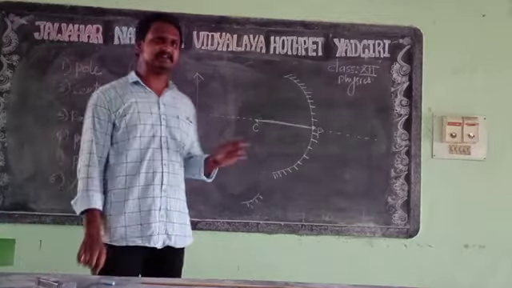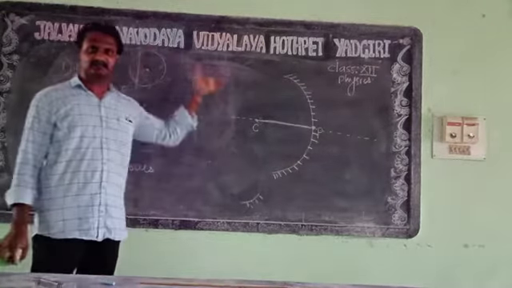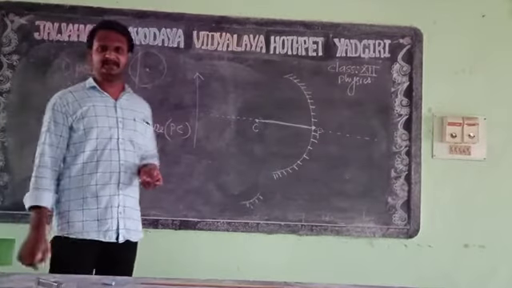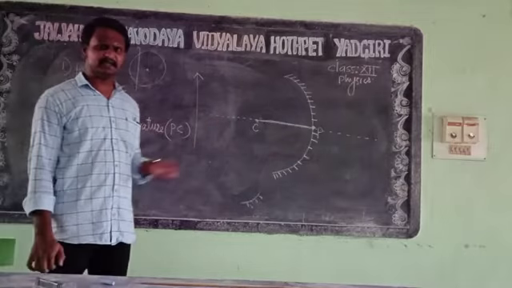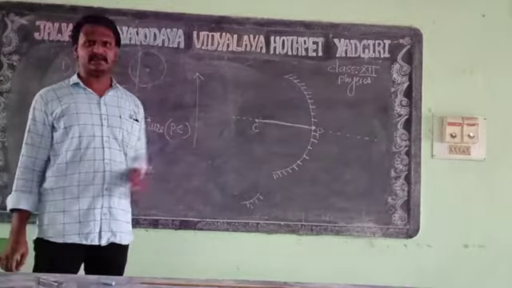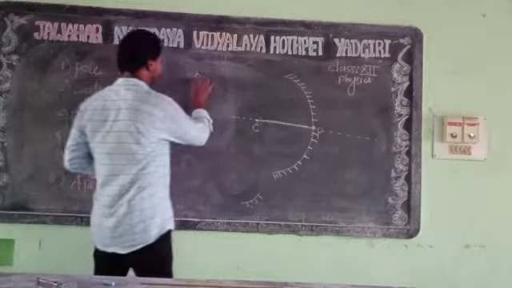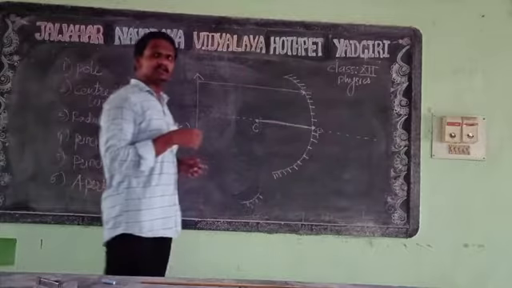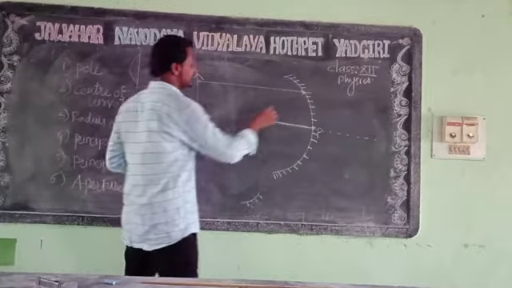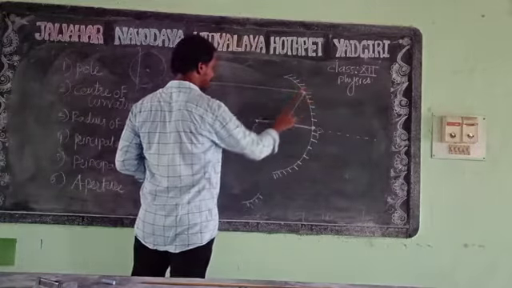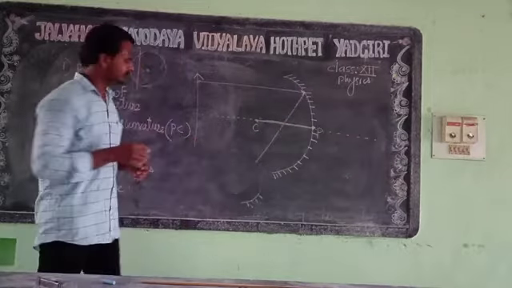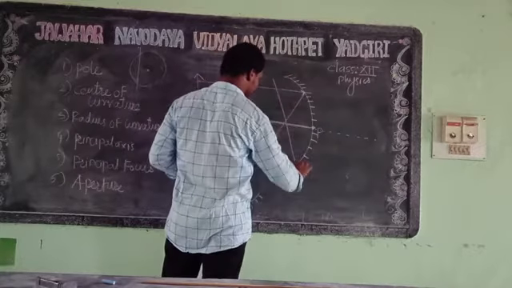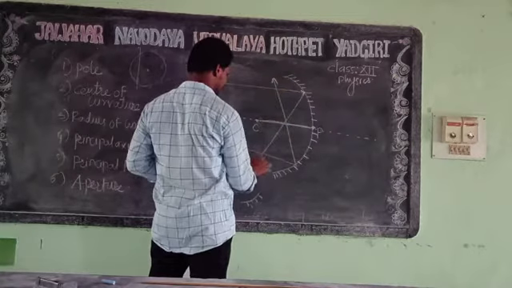Now just consider we have an object placed far away, say the sun, far from the concave mirror. Rays will be coming and will be reflected by the concave mirror. One ray is coming, and it will be reflected like this. Another ray is coming and will be reflected like this.